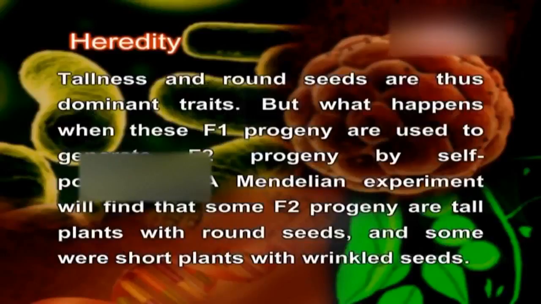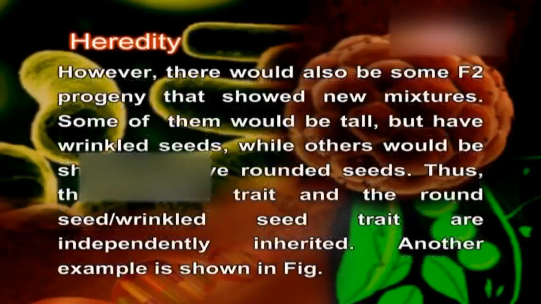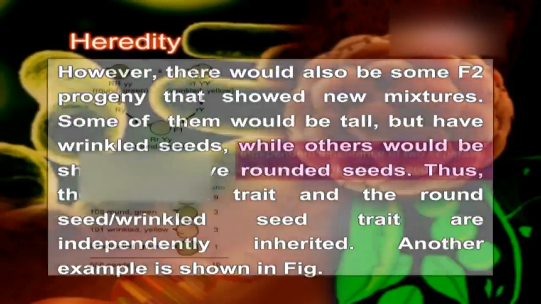But what happens when these F1 progeny are used to generate F2 progeny by self-pollination? A Mendelian experiment will find that some F2 progeny are tall plants with round seeds and some were short plants with wrinkled seeds. However, there would also be some F2 progeny that showed new mixtures. Some of them would be tall but have wrinkled seeds, while others would be short but have round seeds. Thus, the tall-short trait and the round seed, wrinkled seed trait are independently inherited. Another example is shown in the figure.